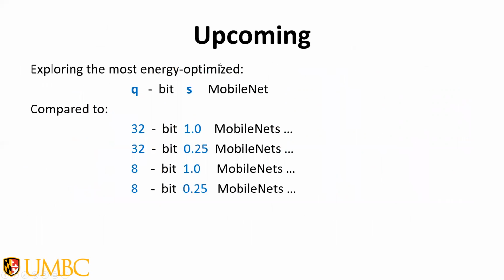With this approach, we are now seeking the best selection for Q and S in MobileNet versions that result in the least energy consumption per inference when deployed to either FPGA or ASIC.